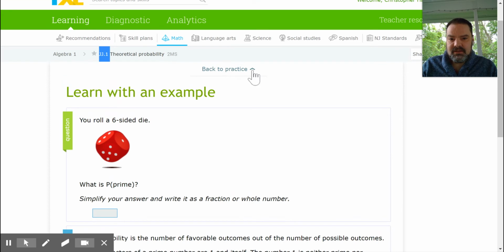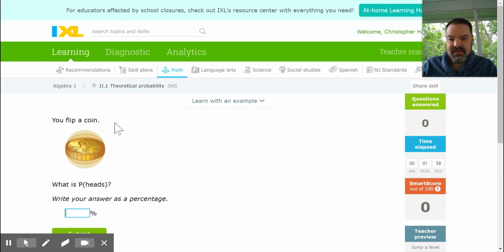And let's go back to the practice. It says you flip a coin. Okay, flip a coin. So it's saying, what's the probability you get heads? This notation, we haven't used this exactly, but all it means is the probability of a given outcome. So there are two outcomes. One of them is tails, one of them is heads. Therefore, you have a 50% chance of getting heads.